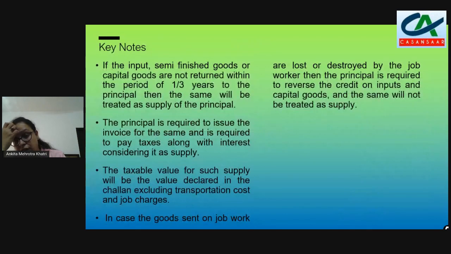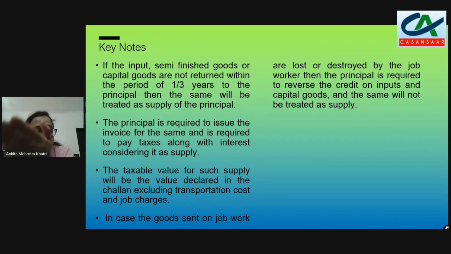Okay. Now we come to the next slide and what we have to take as key notes from these 4 scenarios. First, the inputs, semi-finished goods and capital goods which we have given for job work should be returned to the principal within 1 year for inputs and semi-finished goods, and 3 years for capital goods. If they are not returned within the applicable time period of 1 year or 3 years, then those transfers will be treated as deemed supplies.